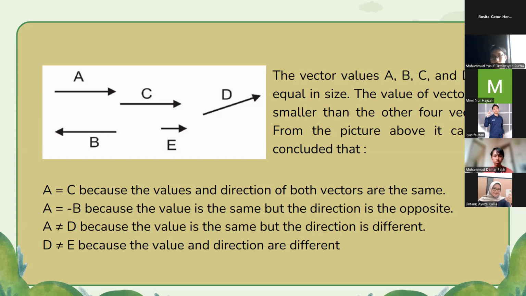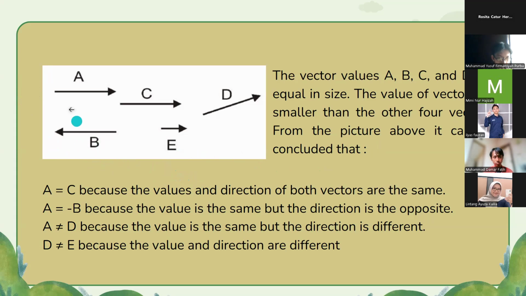From the picture on the left side, it can be concluded that a is equal to c because the value and direction of both vectors are the same.